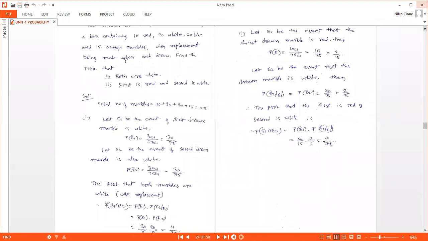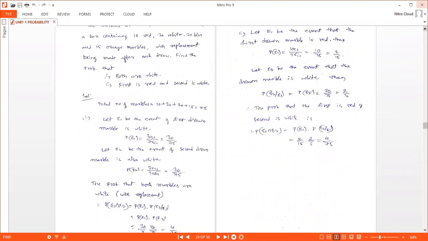Already red has happened here. So probability of E2 equals probability of E2 given E1. White marbles are 30, so you take 30 by 75, that is equal to 2 by 5.